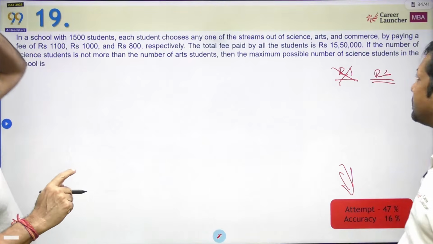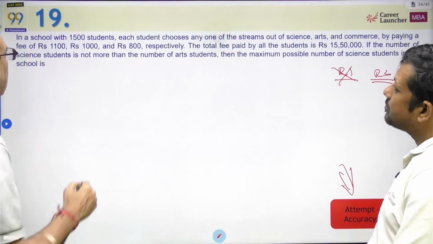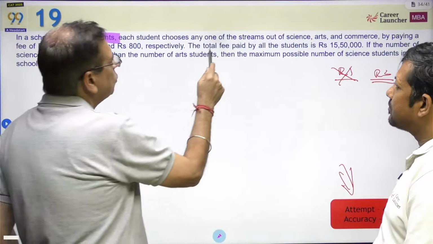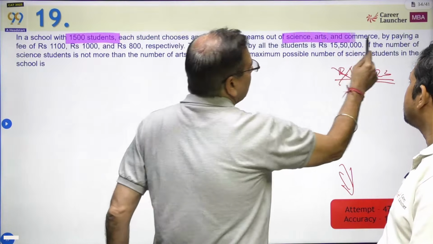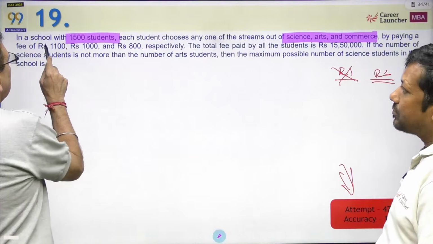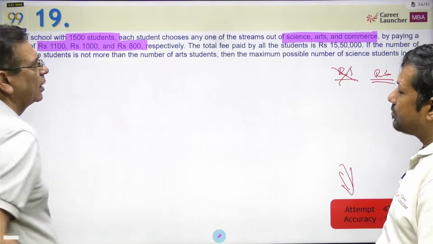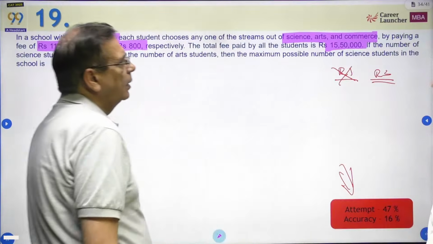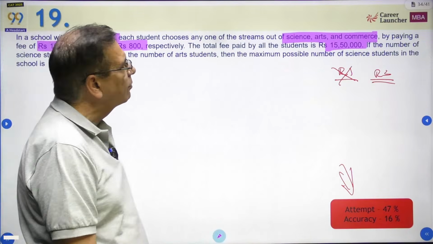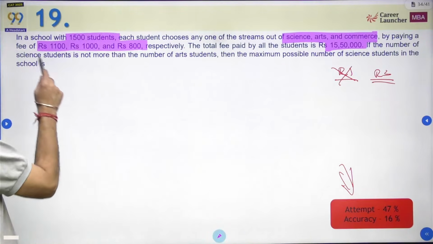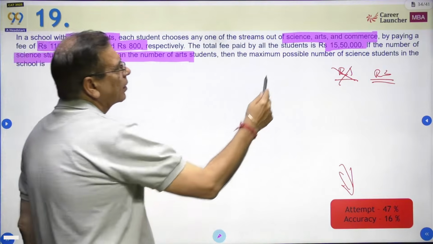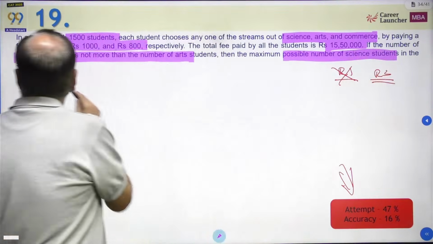This method will be important for you. In a school with 1,500 students, each student chooses any one of the streams out of science, arts, and commerce by paying fees of 1,100, 1,000, and 800 respectively. The total fees paid by all students is 15,50,000. The number of science students is not more than the number of arts students. Then the maximum possible number of science students in the school is how much?